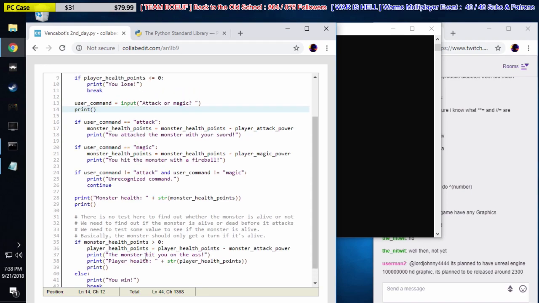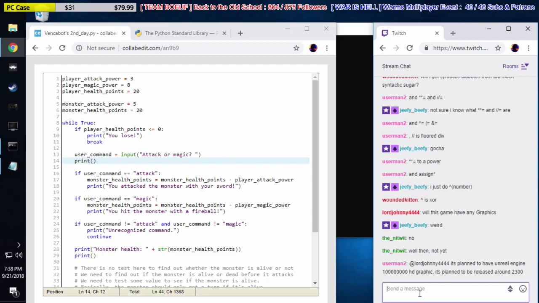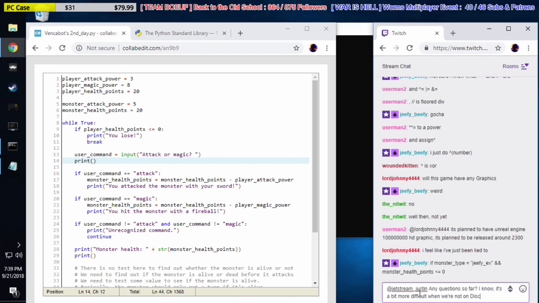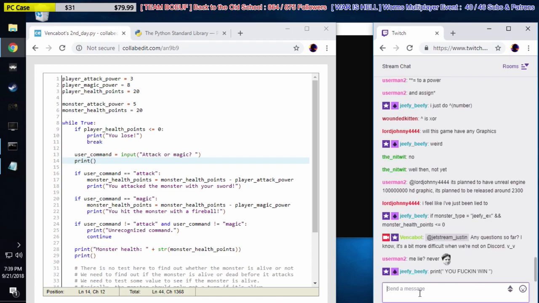Okay. So, here's what I want to do now. What I want to do now is, well, first I just want to say, do you have any questions? It's a bit more difficult when we're not on Discord. If monster type is Gphy's X and the monster health is greater than 0, print you win. Yeah, we don't have any.